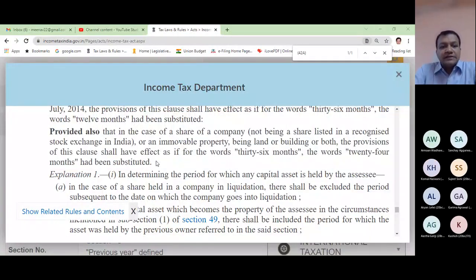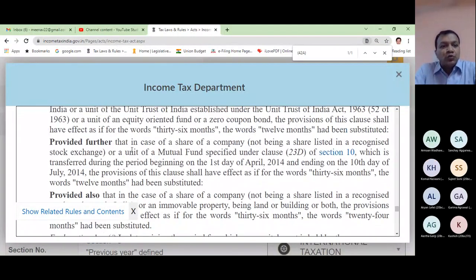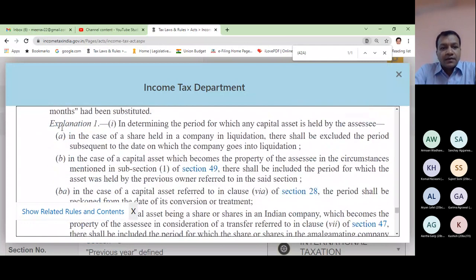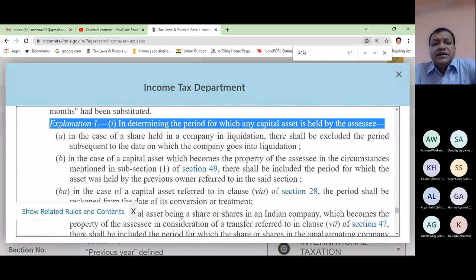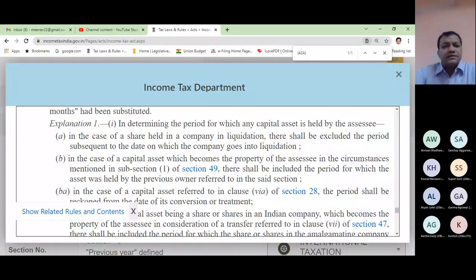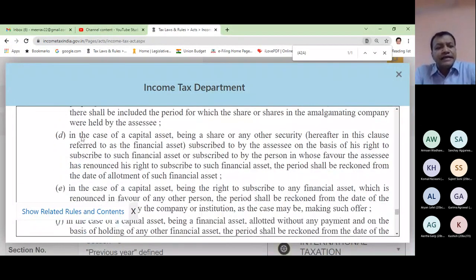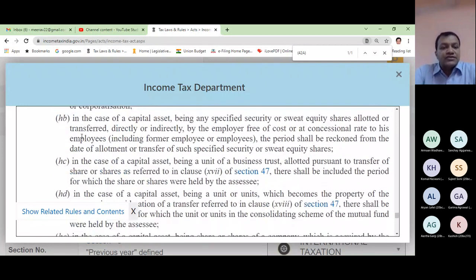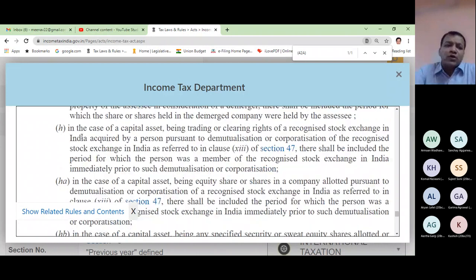This is what my Income Tax Act section 2 is, and if you see this explanation of section 2, clause 42A, what the explanation says: in determining the period for which any capital asset is held by the assessee, in case of shares, in case of assets. Now there are so many different cases: A, B, BA, C, D, E, F, G, H, HA, HB, HC, HD, HE, etc. All are not in our course.